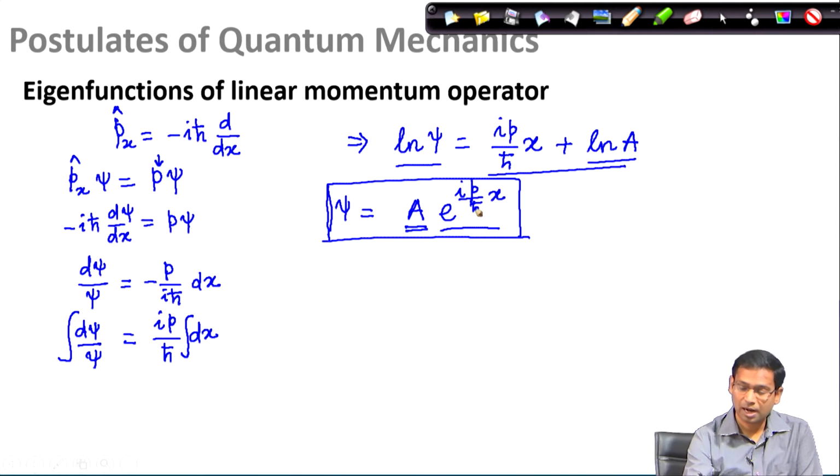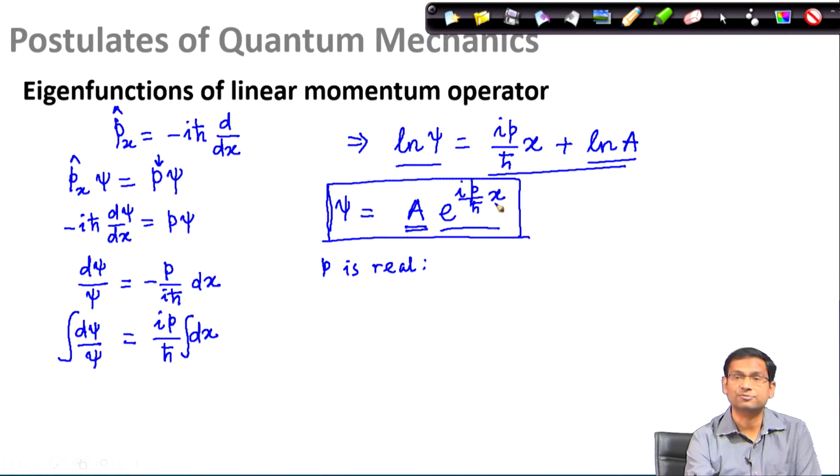If I look at this term closely, I see that the exponent has i p divided by h bar. Now, the exponent is an imaginary quantity if p is real. So, if p is real, the exponent of this function is imaginary. If I have a term like e to the power i theta, then I can always express it as a cosine function and a sine function.